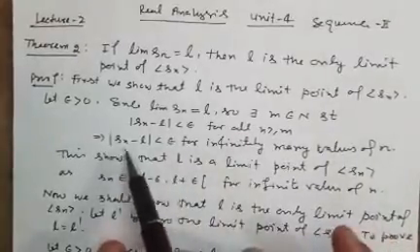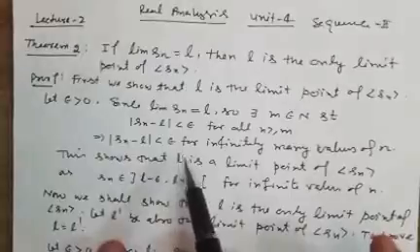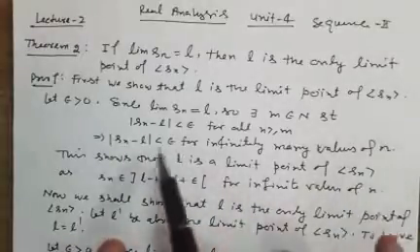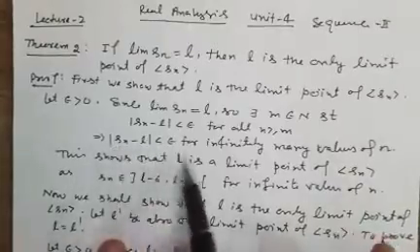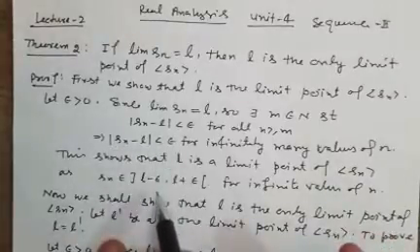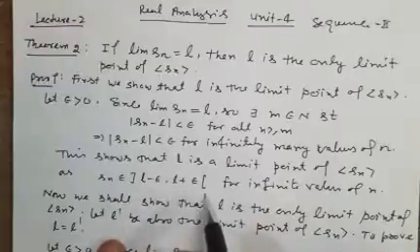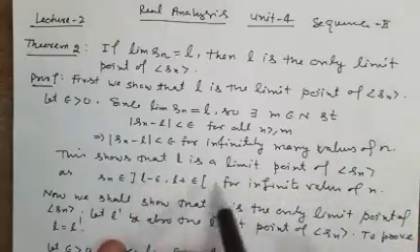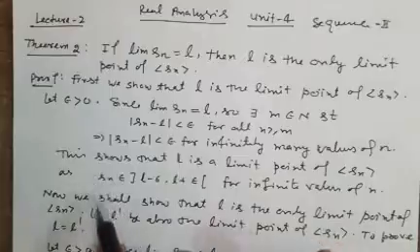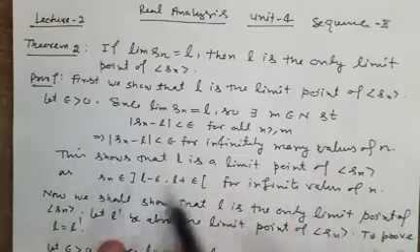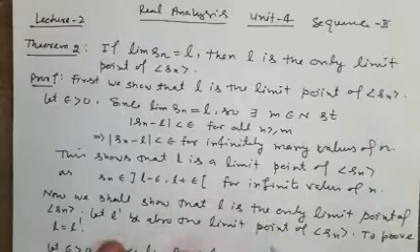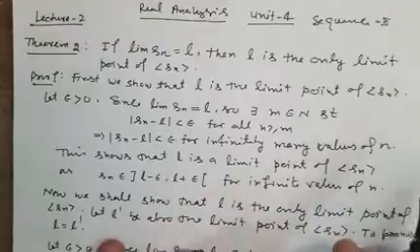So if we say that mod of Sn minus L is less than epsilon, it means it is true for infinite values of n, or this can be written as Sn belongs to the open interval (L minus epsilon, L plus epsilon). This is the neighborhood of L, and for infinite values of n, it means the neighborhood of L contains infinite terms of the sequence Sn. Therefore L is a limit point of the sequence Sn.